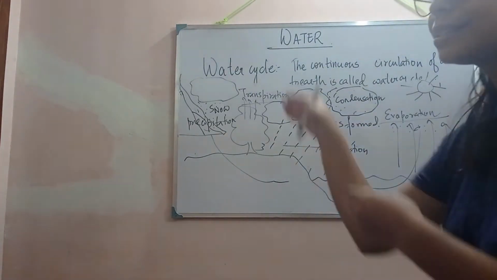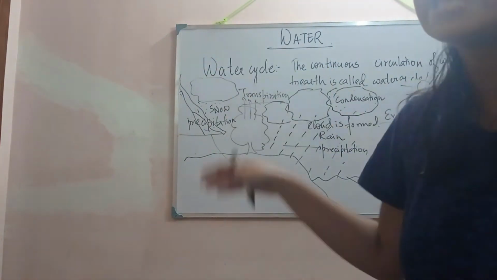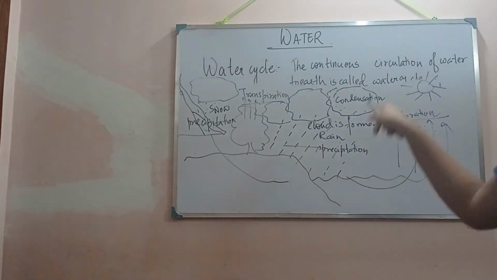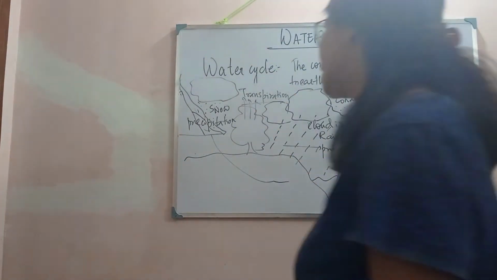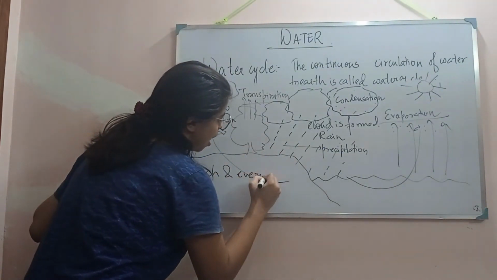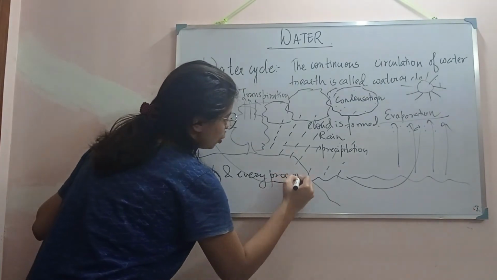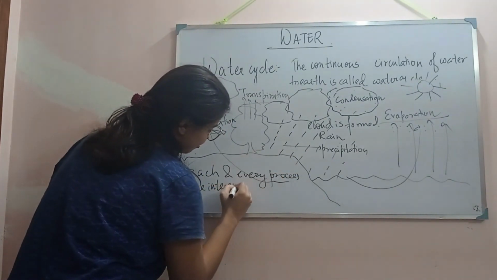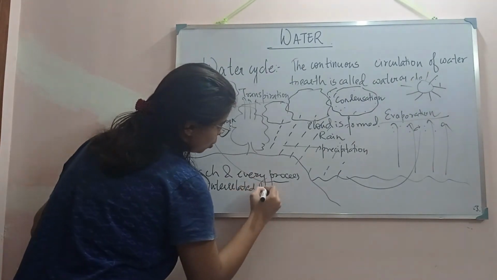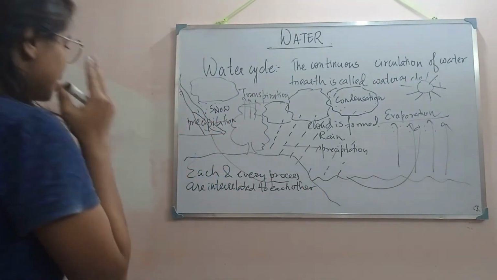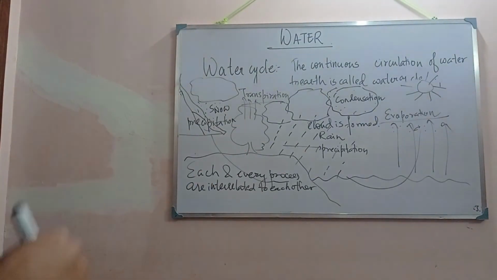So these processes are actually in what? In a cyclic form. Each and every process is interrelated to each other. That means water is coming back to the earth again and again.